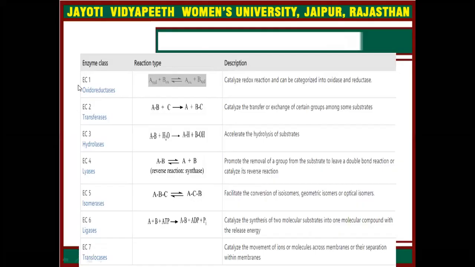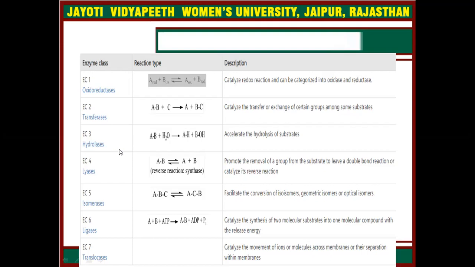In this chart, we can simply see oxidoreductase with EC 1, which catalyzes redox reactions and can be categorized into oxidase and reductase. Second one is transferase, where B will transfer to the C, and it catalyzes the transfer or exchange of certain groups among some substrates.